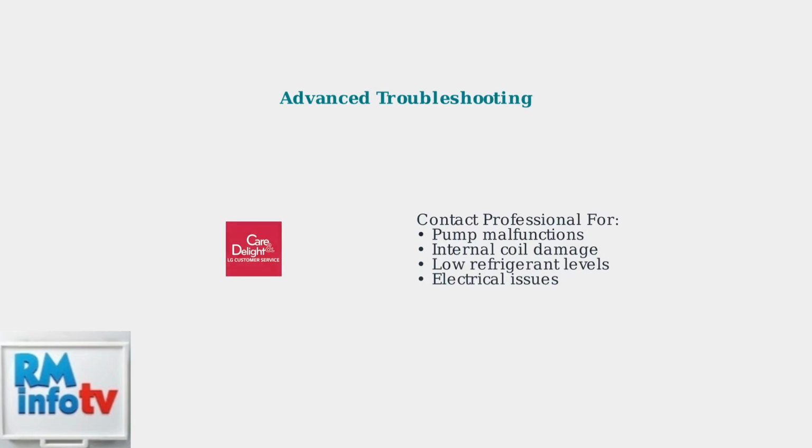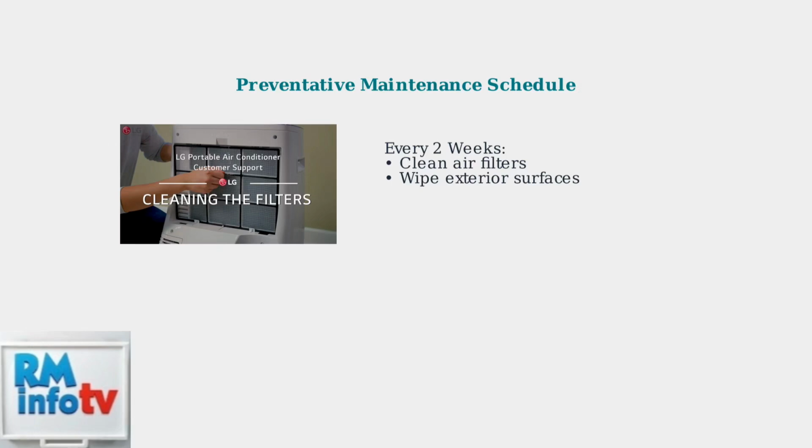Now let's cover preventative maintenance, which is the key to avoiding most drainage problems. Regular maintenance prevents most drainage issues. Here's your essential maintenance schedule. Every 2 weeks, clean your air filters as shown here. Dirty filters restrict airflow, leading to frozen coils and excess condensation.